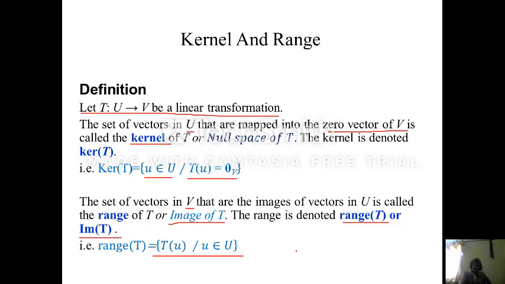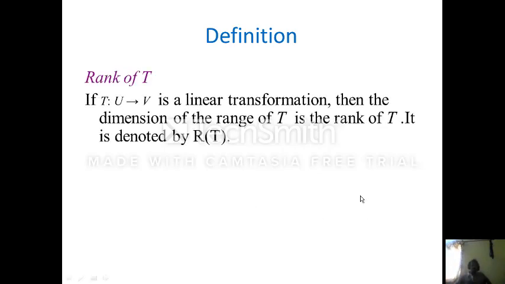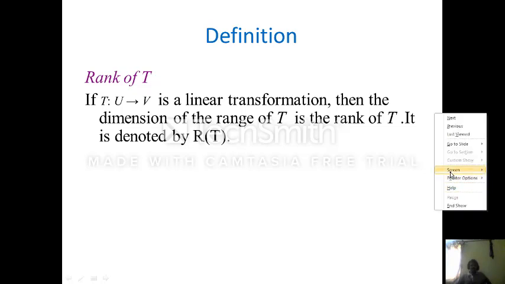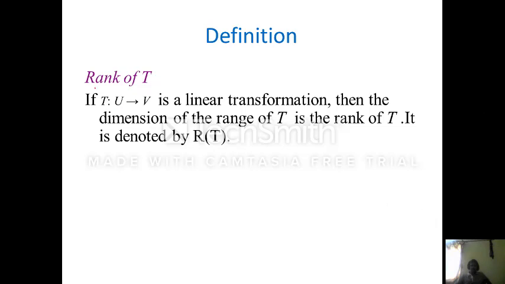So in the next slide we will see the definition of rank of a linear transformation. What do you mean by rank of a linear transformation? The rank of a linear transformation is nothing but the dimension of the range space of T. It is denoted by R(T).